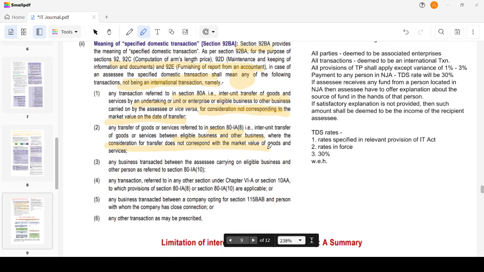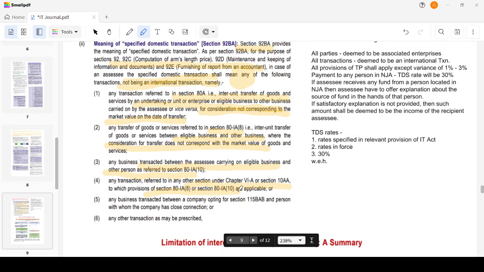What happens is that in this case of 80IA we have a deduction, so the entire profit will be exempt from tax. The company will boost the sales here and reduce the expense, so that it charges a higher consideration or shows less expense. So the consideration for the transfer will not correspond to its market value. Then, any business transacted between the assessee carrying on the eligible business and other person referred to in Section 80IA. Same 80IA, then say 80-IB and 10AA. These are all deductions which are applicable to any enterprise where the tax is entirely exempt.